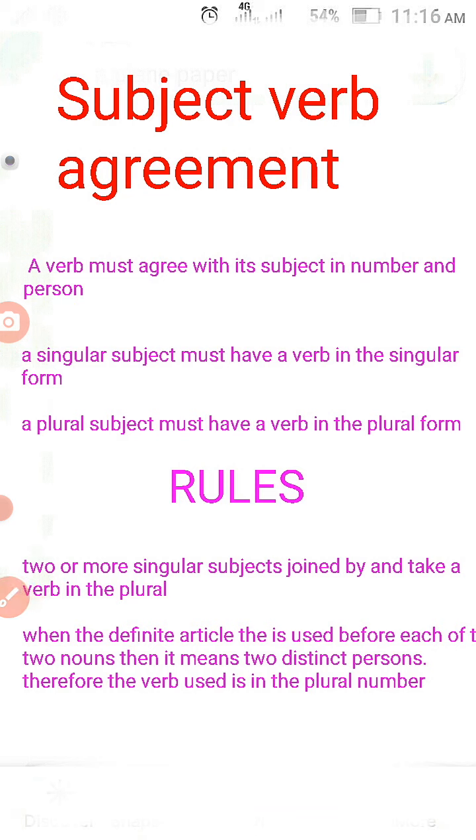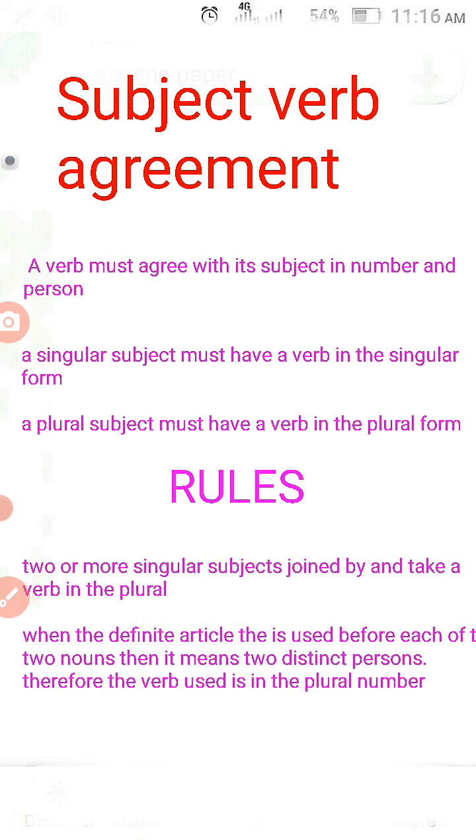I should say are, because Tina and Meena, two members, are there. It means the subject is two members, so it is plural. So what singular or plural verb can come? Easy: singular verb means there is no matching.